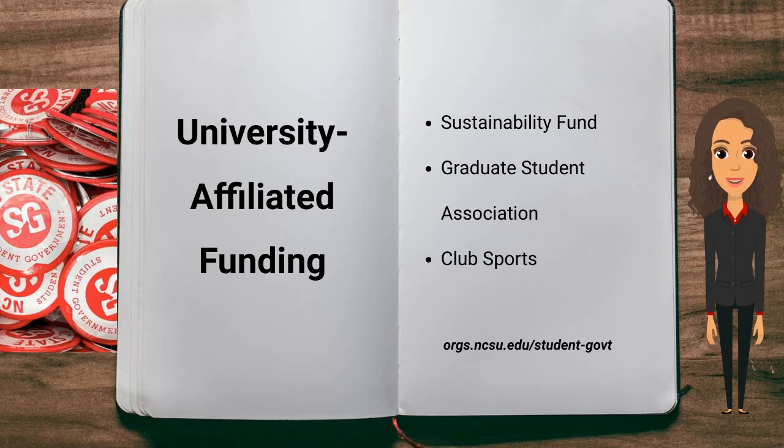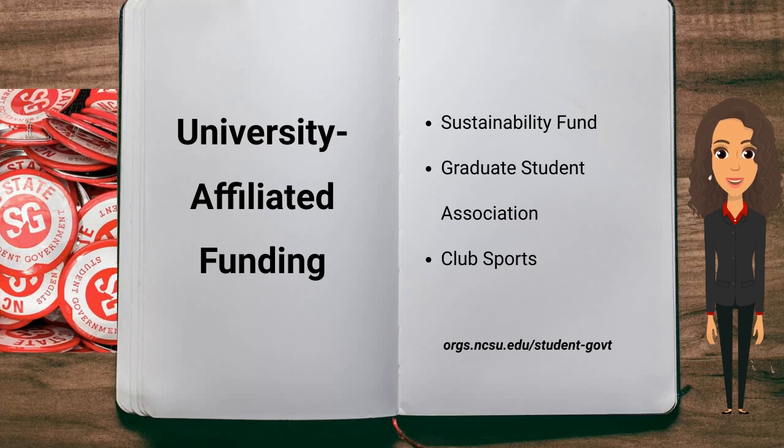University affiliated funding. These funding opportunities and resources are affiliated or connected with NC State University or the University of North Carolina system. The Sustainability Fund offers project grants to NC State students, faculty, and staff with a specific project idea to improve the sustainability of NC State's campus and community in a visible and engaging way.